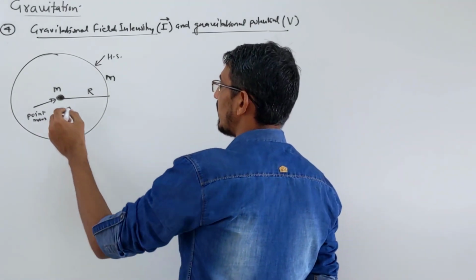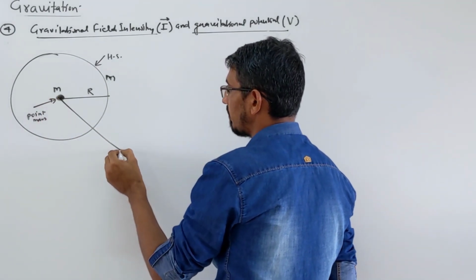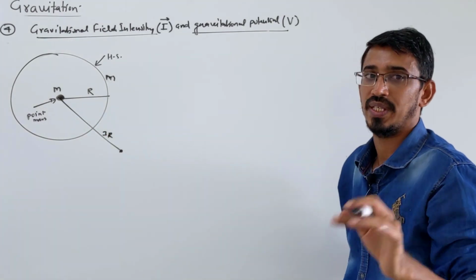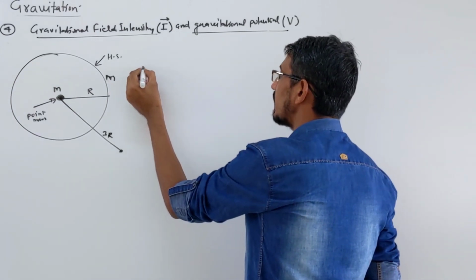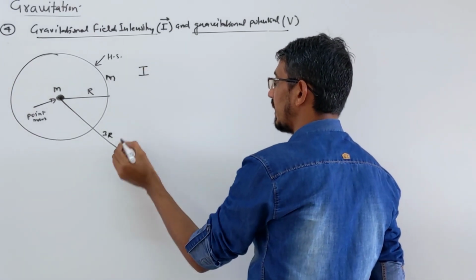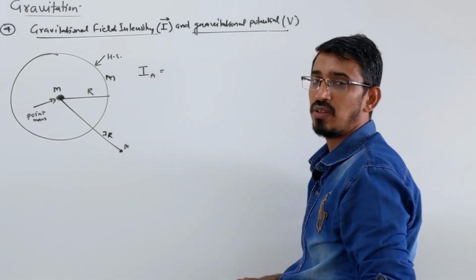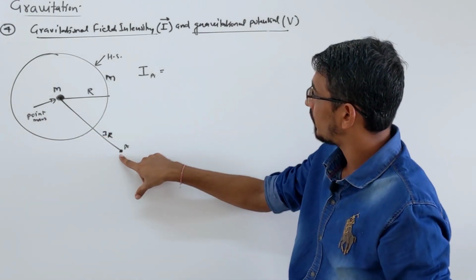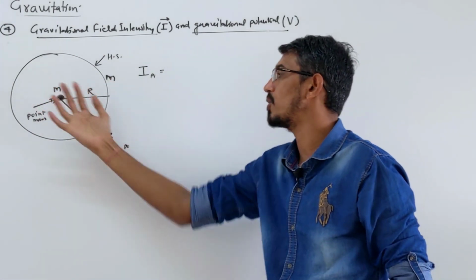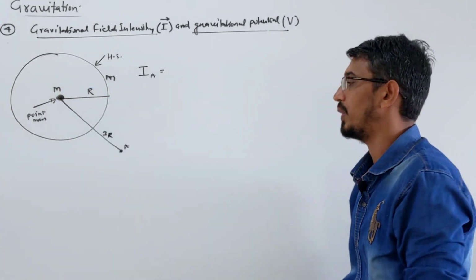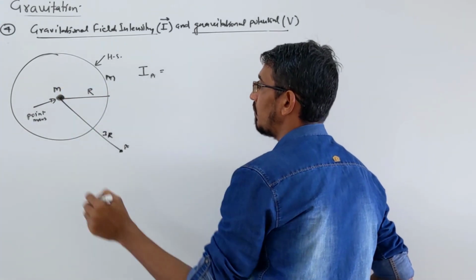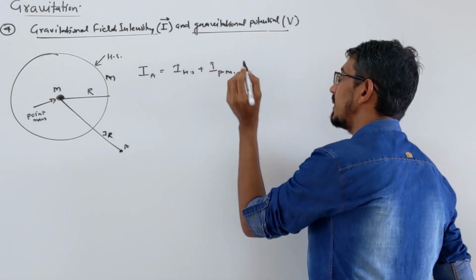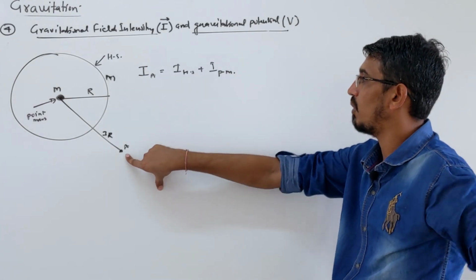Okay, so first I ask you what is field and potential at this point, some outside point, and that distance I am calling, let's call 3R. Correct. What is the answer? Look here. First, I am asking what is the field at this point A. What is the answer? There are two things we have now. One, we have a hollow sphere and we have one point mass. This point we are talking about, where we have to find field and potential, is what? An outside point, right? So there is no problem. You have to write the general formula. You write field due to the hollow sphere plus field due to the point mass. The field at this point will be field due to the hollow sphere plus field due to the point mass.